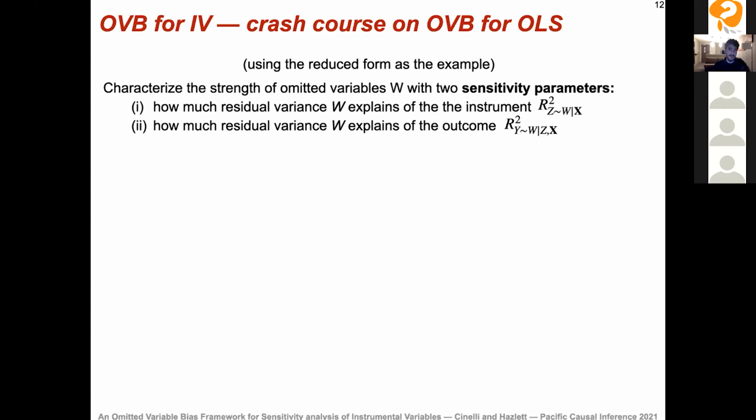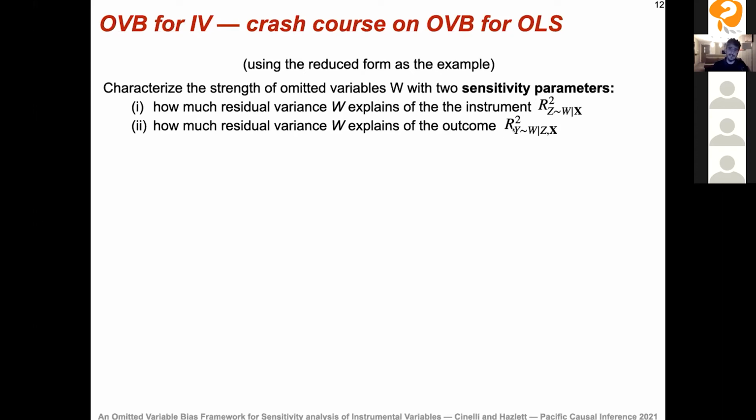We're going to start by characterizing the violations of the IV assumptions with two sensitivity parameters, which parameterize the strength of the omitted variables W. The first sensitivity parameter says how much residual variation of the instrument is explained by confounders or side effects of the instrument.